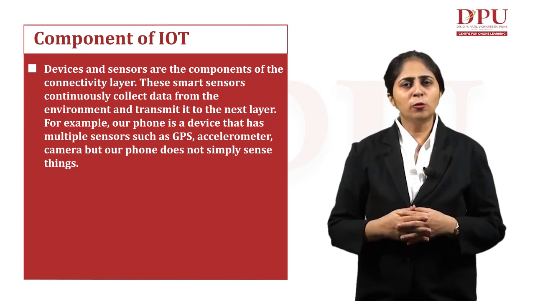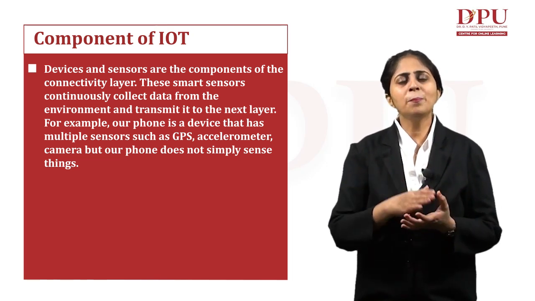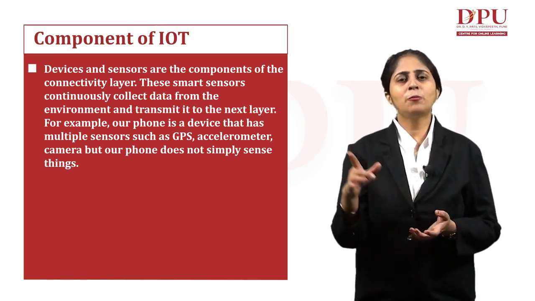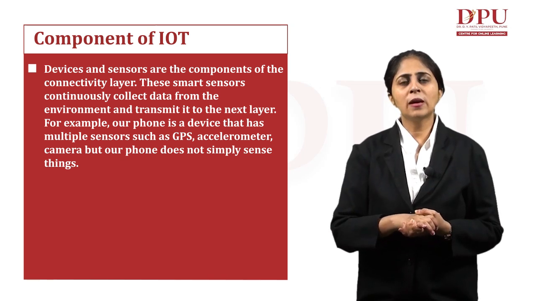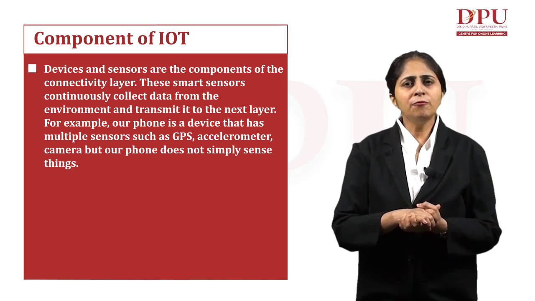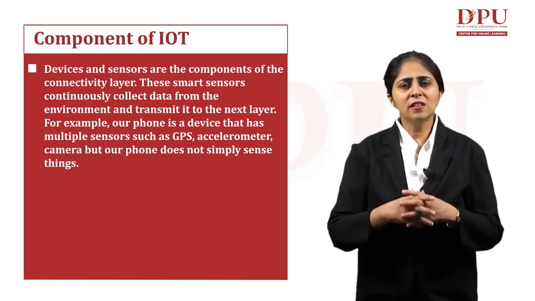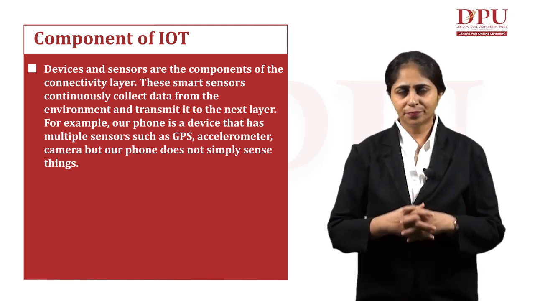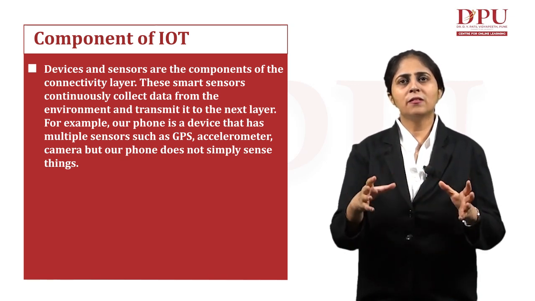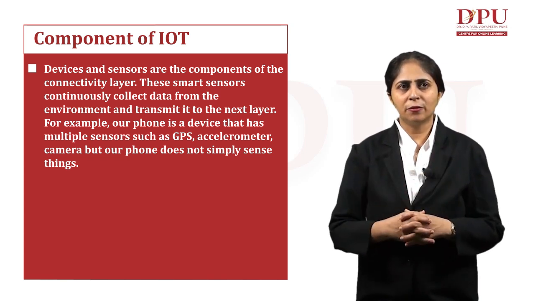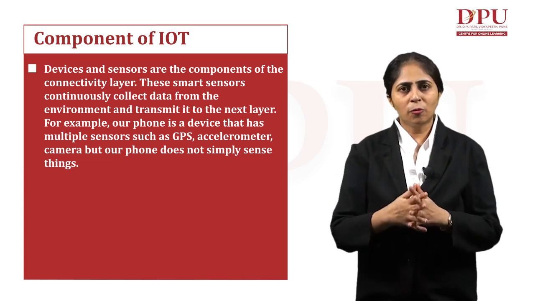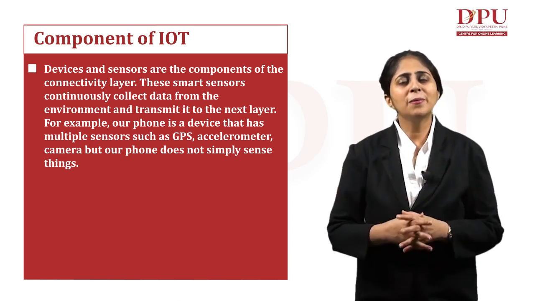Example, our phone is a device that has multiple sensors in it. It has the GPS, which will keep on tracking our position at any point of time. It has an accelerometer, it has a camera, but our phone does not simply sense things, it does many other things. So devices and sensors are the various components of the connectivity layer. The devices like our mobile phone have multiple sensors.